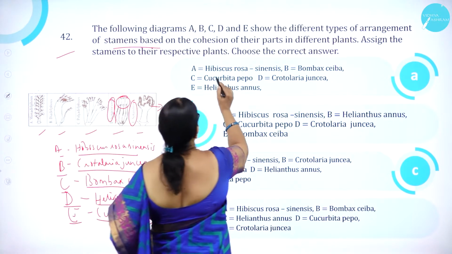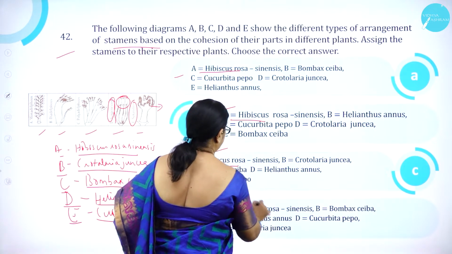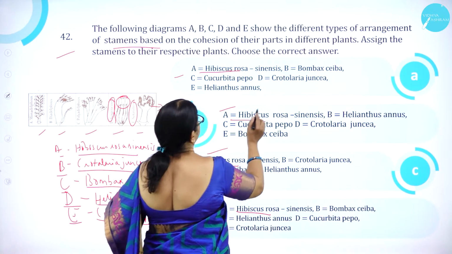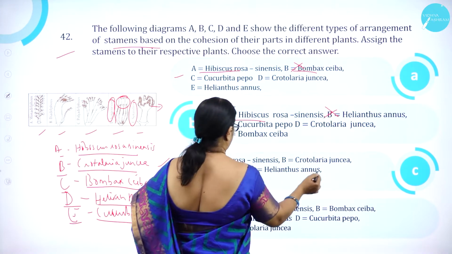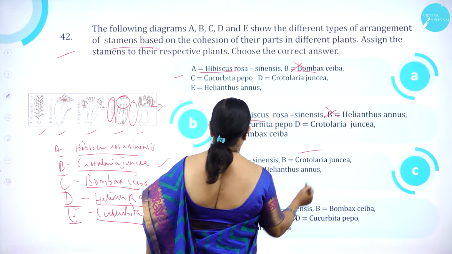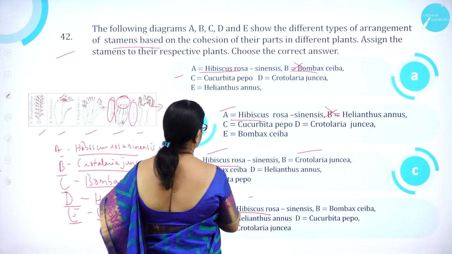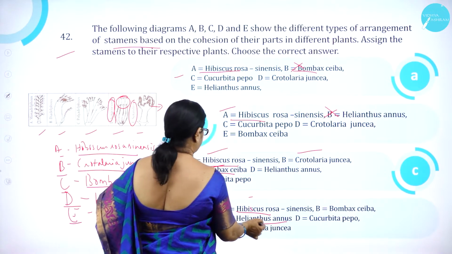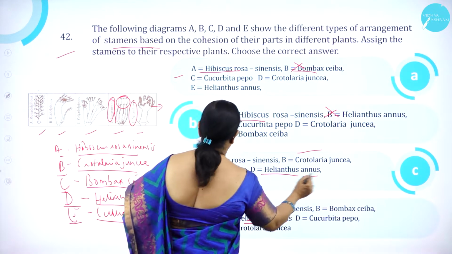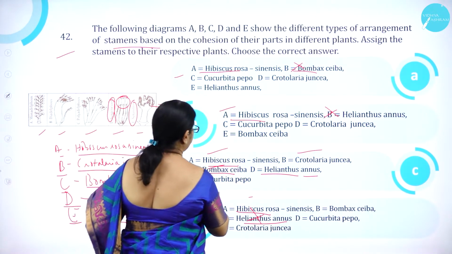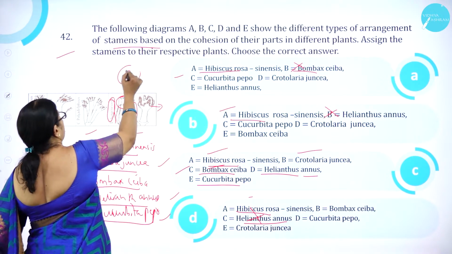So, first one Hibiscus rosa, it is there in all of these. Go for the second one, Crotalaria gentiana. Here it is Bombax ceiba, wrong. Here it is Helianthus, wrong. Crotalaria gentiana, correct. Then C is Bombax ceiba. Here it is Bombax ceiba, correct. Here it is Helianthus, wrong. Then D, Helianthus annuus, correct. Then E, Cucurbita pepo, correct. So, option C is correct.